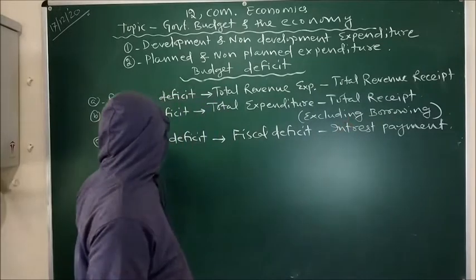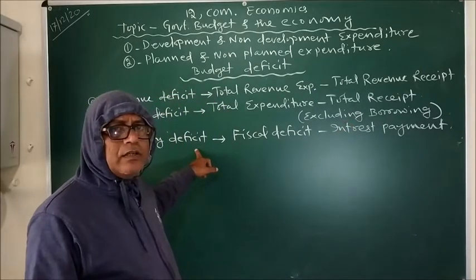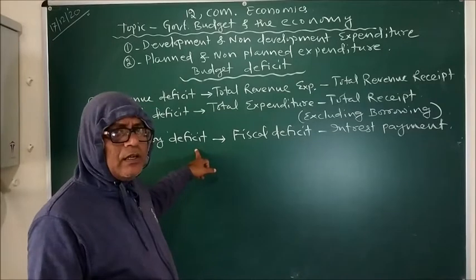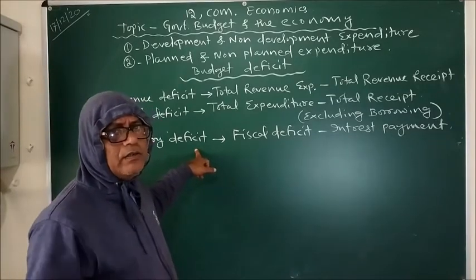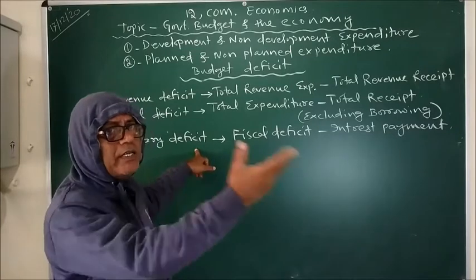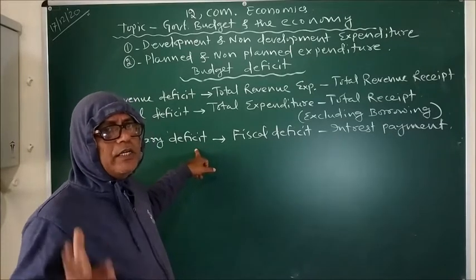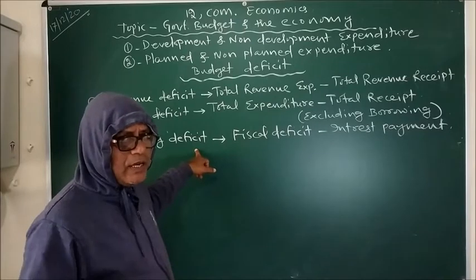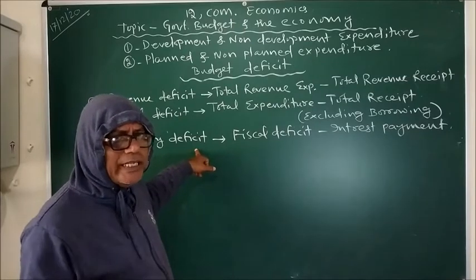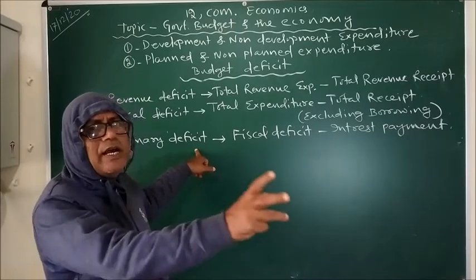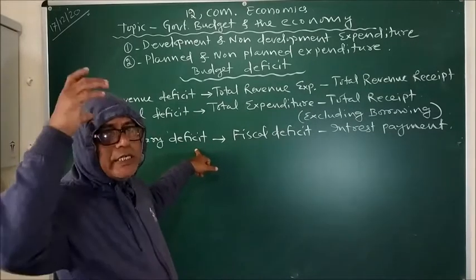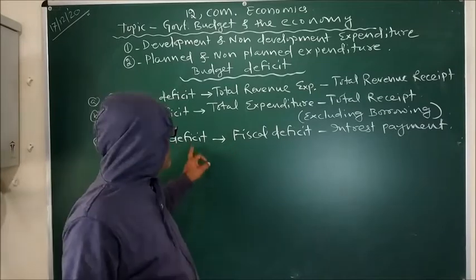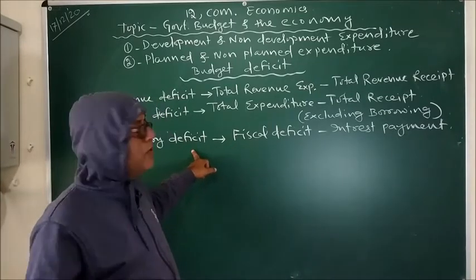Now coming to primary deficit, it is the actual monetary requirement of the economy. Because the expenditure has become more than the income, that's why we have a deficit, and the actual need, how much we actually need to maintain the economy smoothly. And how can we get primary deficit?